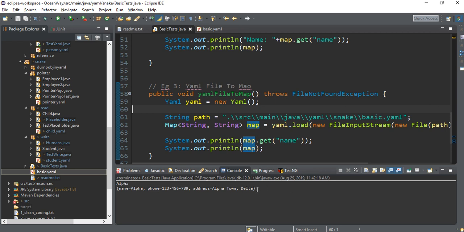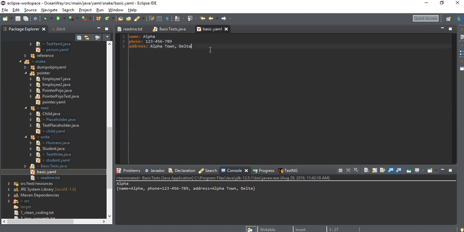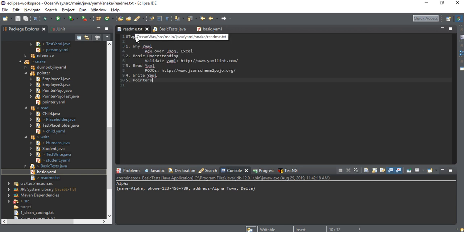Fine, friends. So this is a very, very easy language, and the main advantage is readability. This is highly readable. Okay, let's go to the next topic.